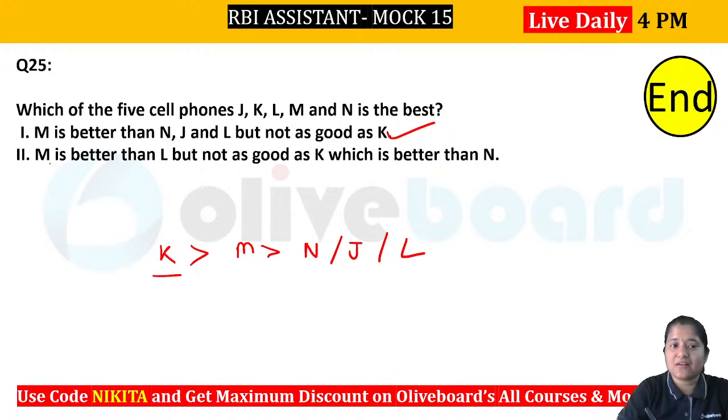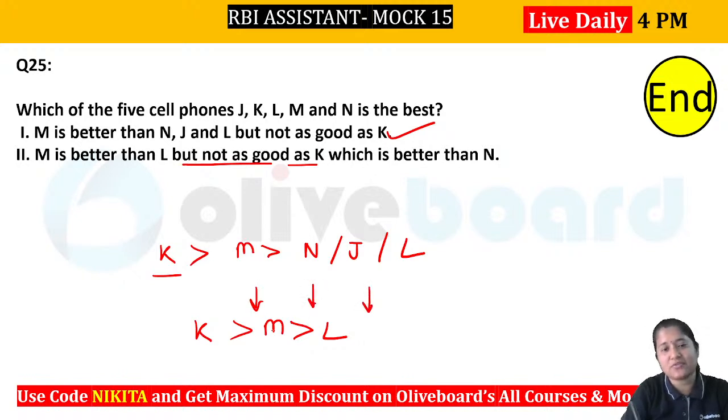What about the second one? M is better than L. Let's write it down. Only 1 वो अकेला आता है मैम. चलो ठीक है. So M is better than L, but not as good as K. That means K has to be greater. K which is better than N. ठीक है, तो K जो है वो N से better है ना. N यहाँ भी हो सकता है, यहाँ भी हो सकता है, यहाँ भी हो सकता है, right? And we have no mention about J. J की तो कोई बात ही नहीं हुई है.